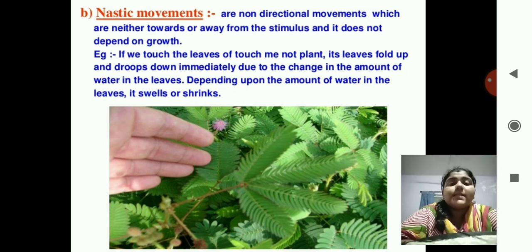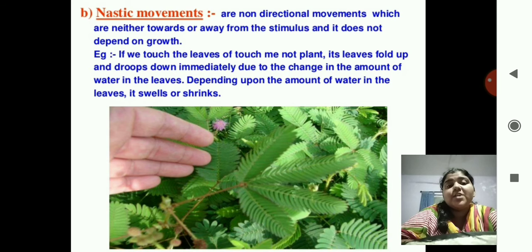The next is the non-directional movement. That is, it is not dependent on growth. So that is nastic movements. Nastic movements are non-directional movements which are neither towards nor away from the stimulus, and they do not depend on growth. Example: if you touch the leaves of the touch-me-not plant, its leaves fold up and droop down immediately due to a change in the amount of water in the leaves.